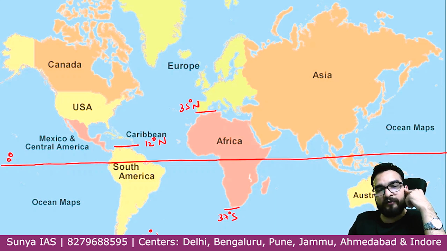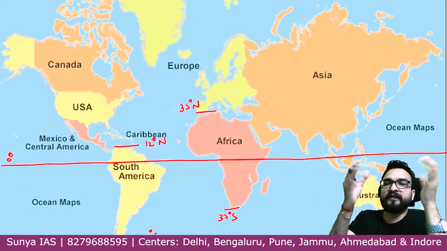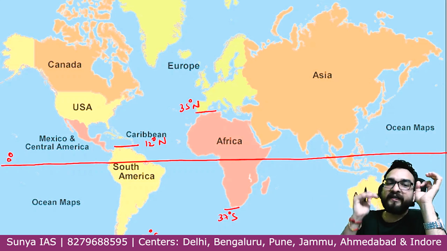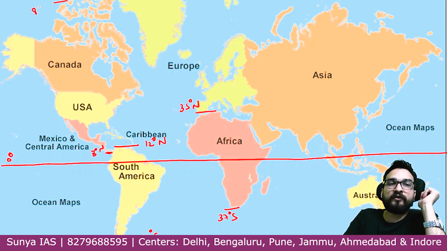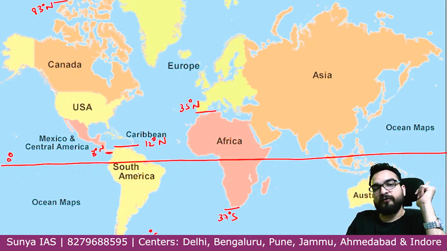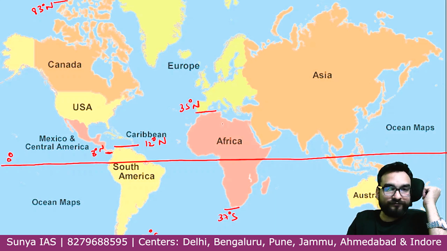We have that much basic idea. I'm saying basic, I'm not asking you exact minutes. A basic idea we are holding now, guys. Understand it. Over here North America, if I ask you, 8 degrees north, this goes somewhere around 83 degrees north. This whole North America is in the northern hemisphere. South America is in both hemispheres, but largely in the southern hemisphere. Africa, you can say, is divided.